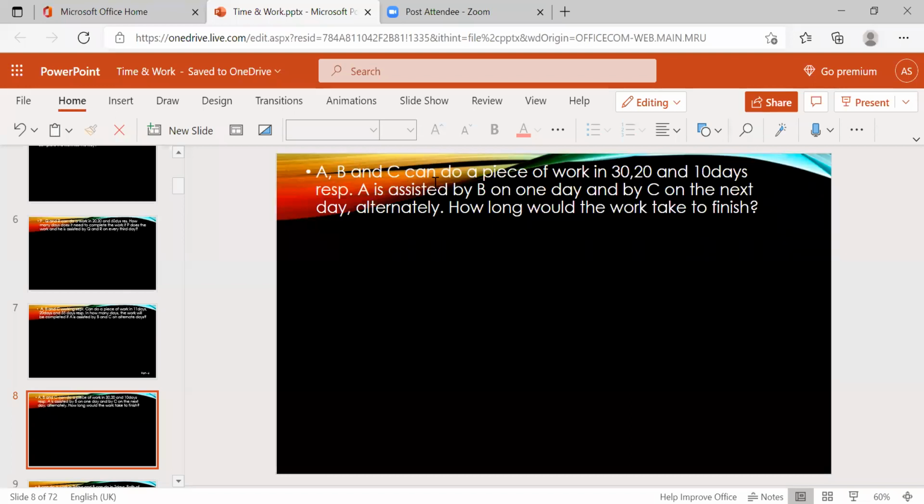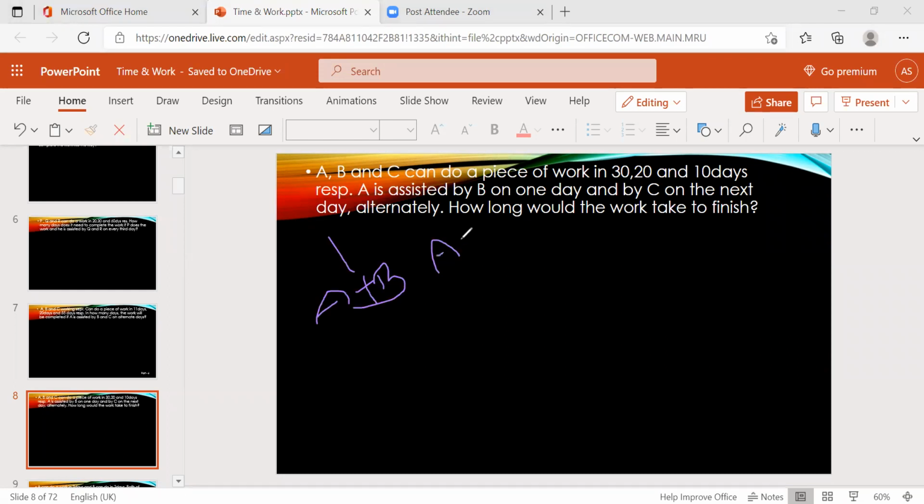A, B, and C can do a piece of work in 30, 20, and 10 days. A is assisted by B on one day and by C on the next day, alternately. How long will it take? Same question, no changes, just the capacities change. So the efficiencies change: A plus B on the first day, A plus C on the second day.